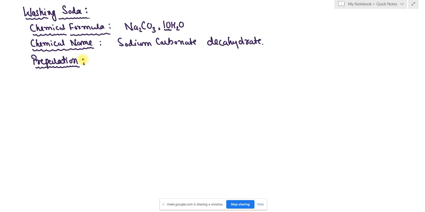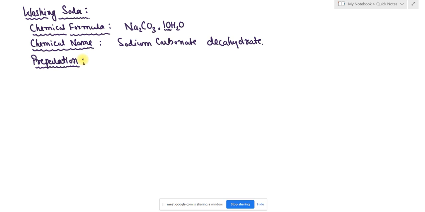Savlu. We have been using it from ancient times for washing utensils and clothes, or for the purpose of cleaning. We use a type of soil known as Savlu soil, and that Savlu soil is nothing but washing soda. Its main content is washing soda, or sodium carbonate decahydrate, because it contains 10 molecules of water.